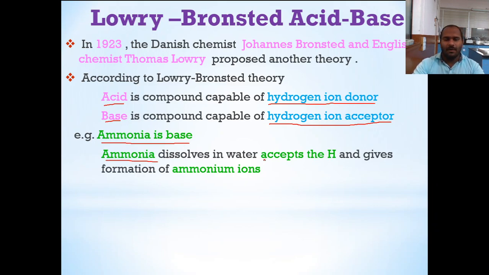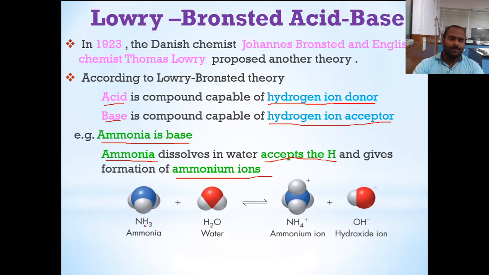Ammonia dissolves in water and accepts the H plus, giving the formation of an ammonium ion. So therefore it is acting as a base. Here we can see ammonia and water. When it dissolves in water, it accepts the proton from the water. Here is the formation of an ammonium ion with acceptance of a proton, or hydrogen, from the water. Therefore, ammonia is a base. So, according to Lowry-Bronsted, as it is accepting the proton, it acts as a base.